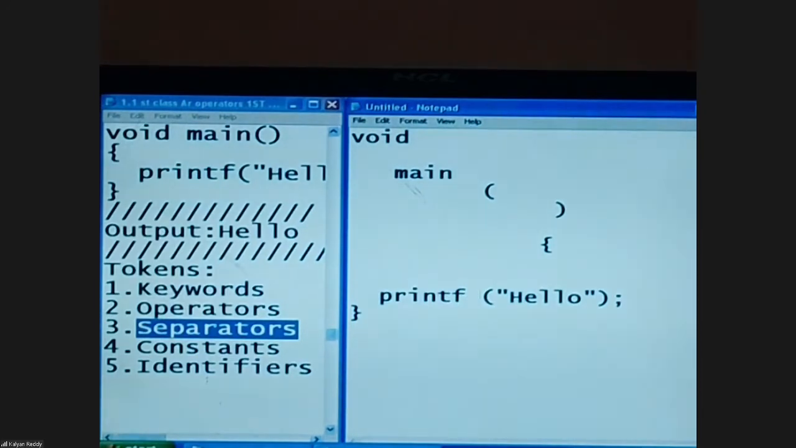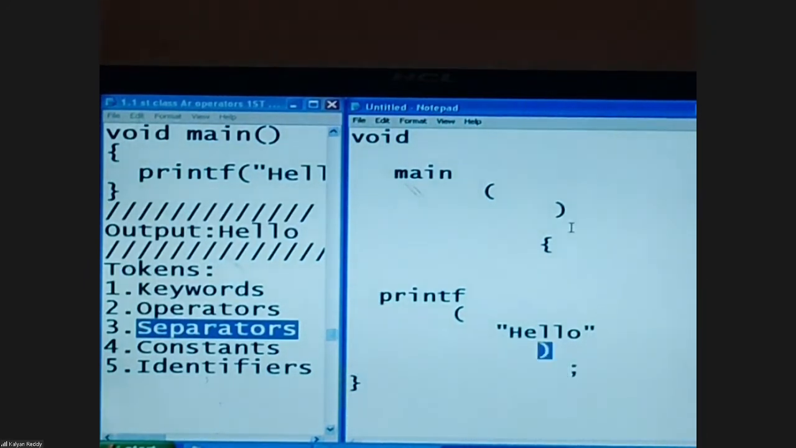Next token is parenthesis open. Can I do like this? Yes. Can I do like this? Yes, obviously. Can I do like this? Yes. Within double quotes, no changes. Can I do like this? Yes, obviously. Can I do like this? Yes, yes, yes.